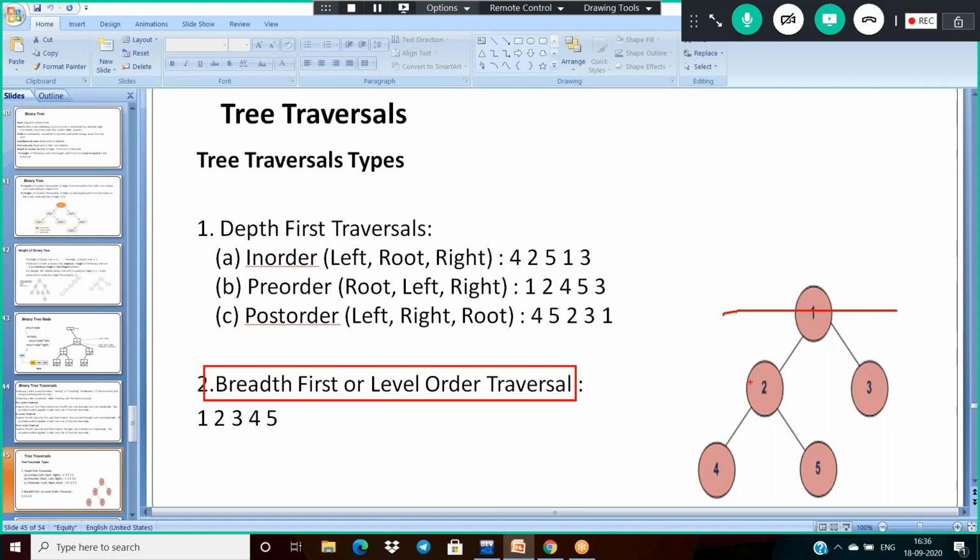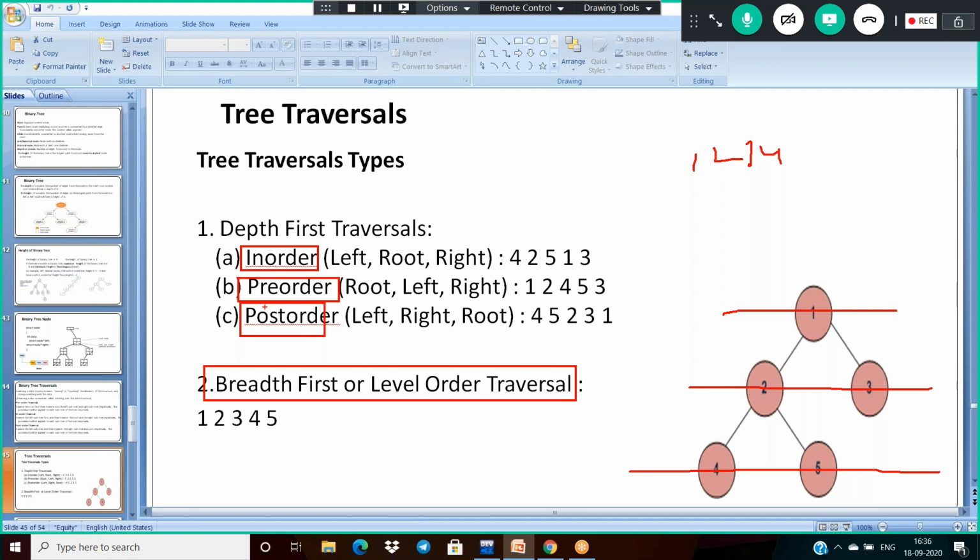This is the zeroth level, next the first level, and so on. And what about depth first traversals? In this case, again we have the same things: in order, pre-order, post order. Left root right, root left right, left right root.